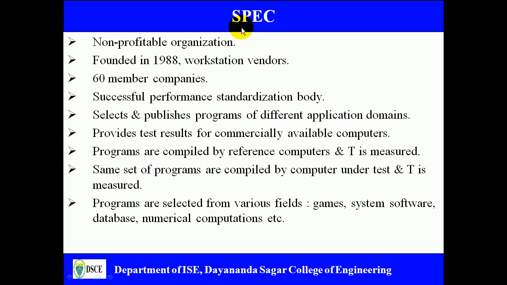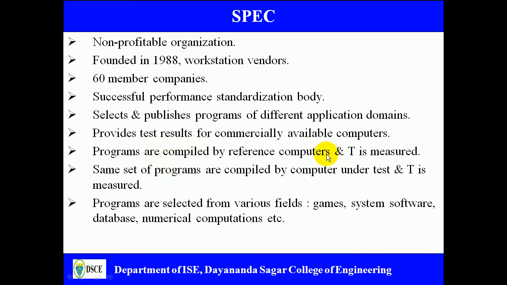So SPEC, as we defined, System Performance Evaluation Corporation. This is a non-profit organization, and this company is not meant for any profit making. And this was founded in 1988 by a large group of workstation vendors. And today you can see that there are more than 60 member companies which belong to SPEC. And moreover, SPEC is a successful performance standardization body. The main goal of SPEC is to select the programs and publish the programs of different application domains, and also they provide the test results for commercially available computers.